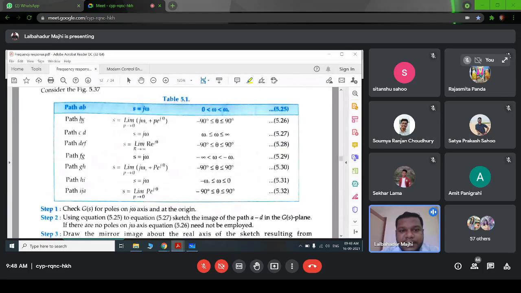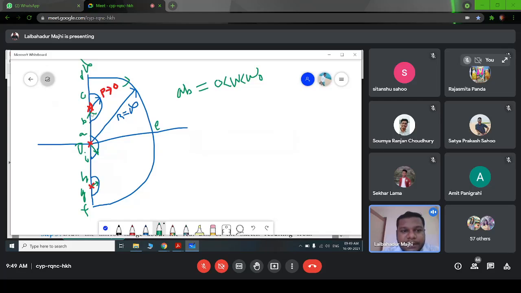So for path BC, we have this pole j omega 0. So for S, we have to put the value of S equal to limit P tends to 0, j omega 0 plus P into e to the power j theta, because this P is the radius of this semicircle where P tends to 0. So our pole is here, j omega 0 at this point.